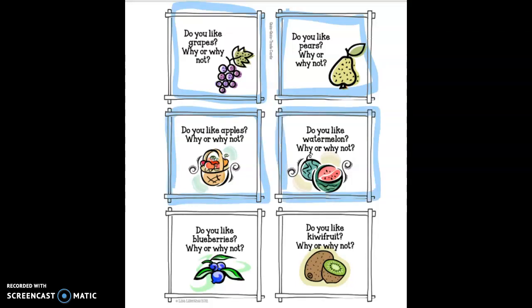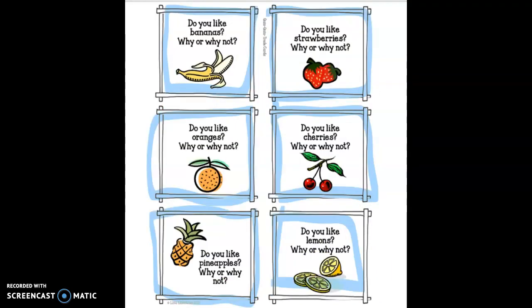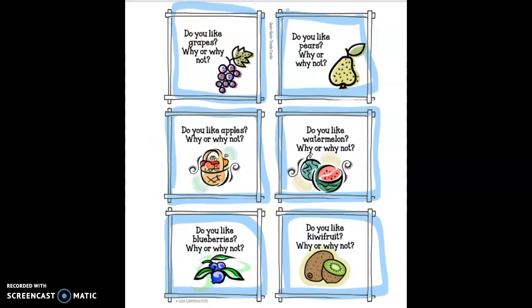How about watermelon? Blueberries or kiwi fruits? So we just looked at a lot of ideas. These are not all of the fruits, but they are some of them. We talked about bananas, strawberries, oranges, cherries, pineapples, lemons, grapes, pears, apples, watermelon, blueberries, and kiwi.